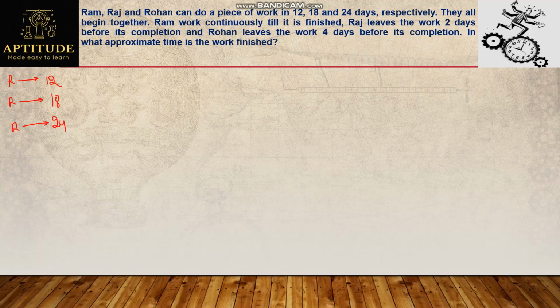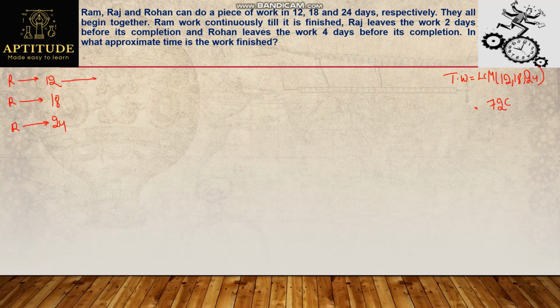Then what is the first step in a time and work problem? We need to consider the total work. What is the total work here? We know that we need to consider the LCM of 12, 18 and 24. So what is the LCM of 12, 18 and 24? That's nothing but 72. I will assume 72 chocolates is the total work.